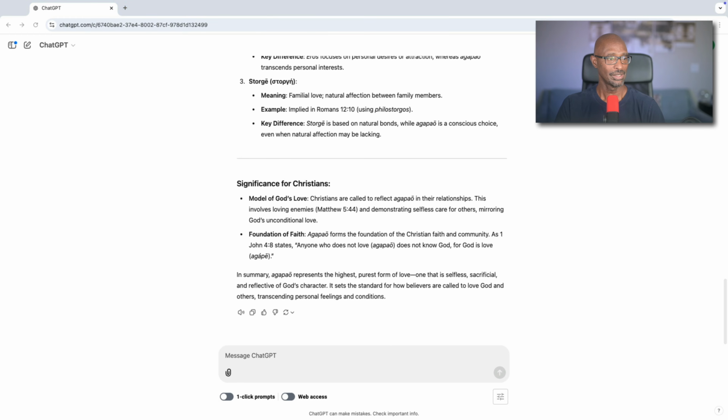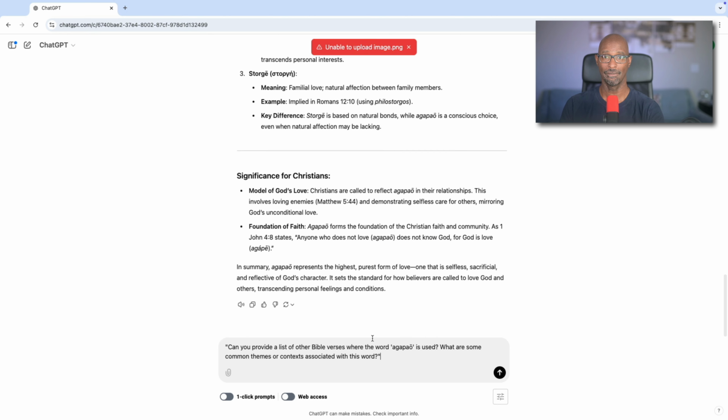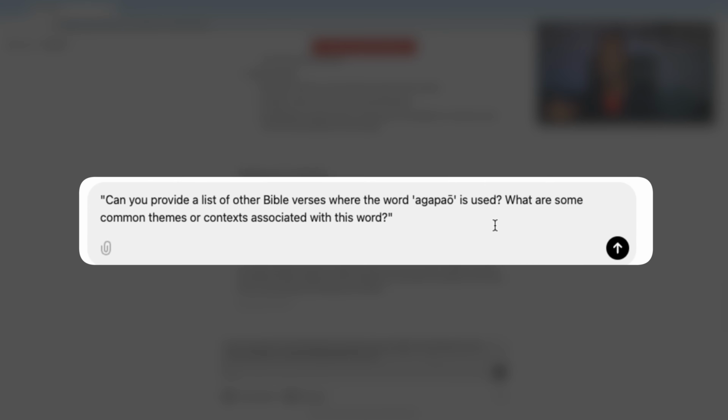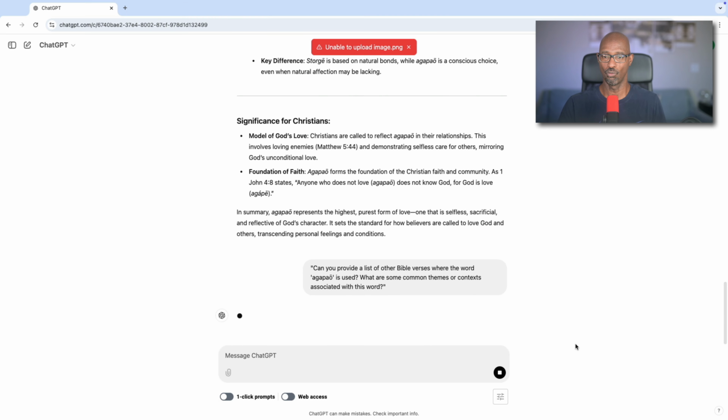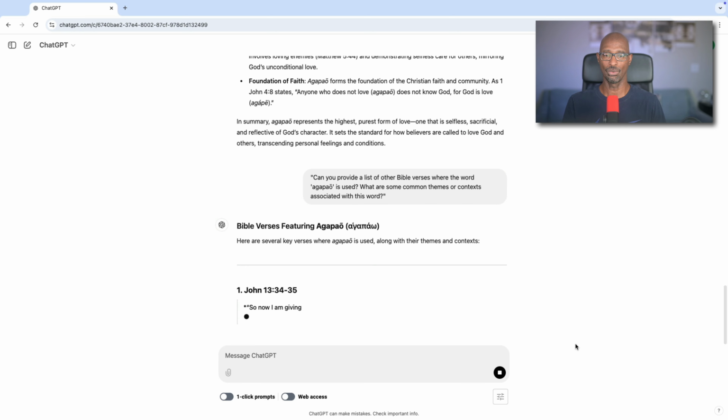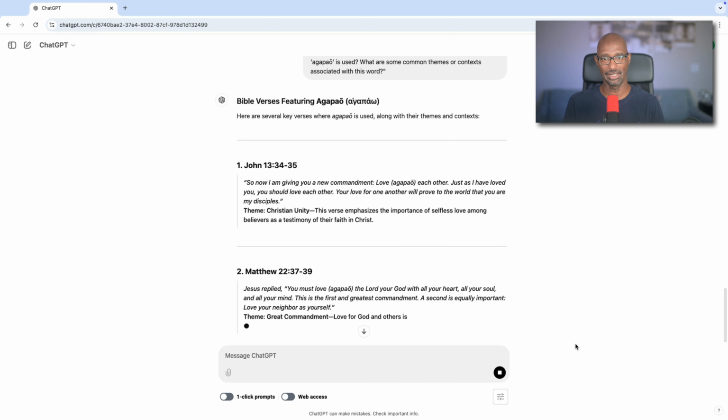That is wonderful. So now let's move on to our other prompt I want to share with you all. I'm going to copy and paste this in here. All right, this one says, can you provide a list of other Bible verses where the word agapaō is used? What are some common themes and contexts associated with this word? So here is where we really are diving into deep Bible study.